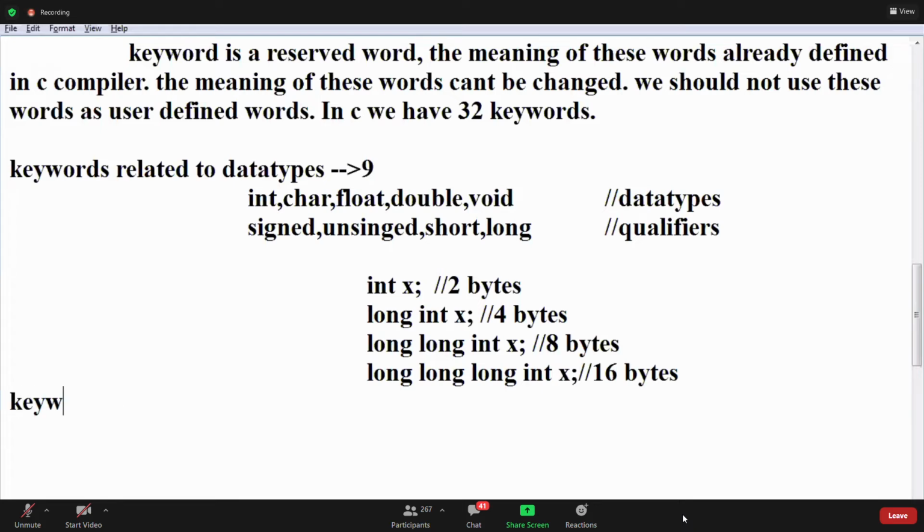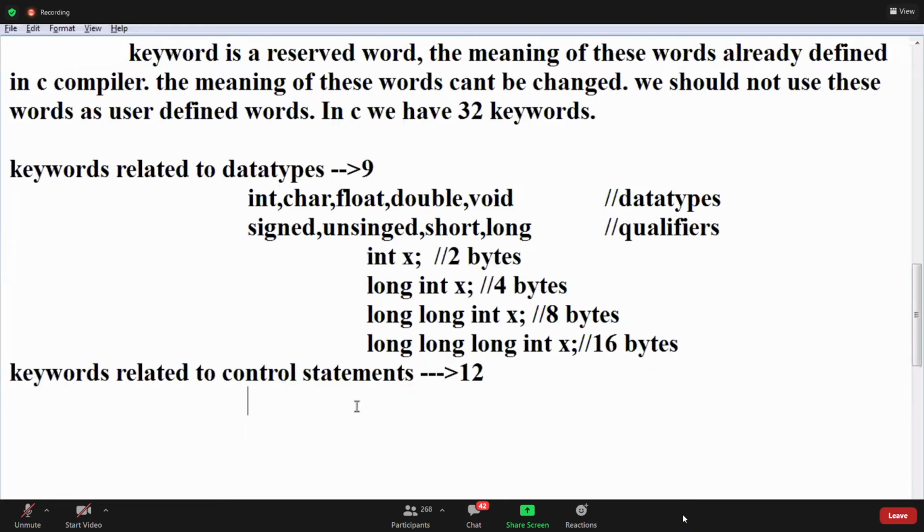Next one, keywords related to control statements. There are 12. If, else, while, do, break, continue, goto, and case, switch.